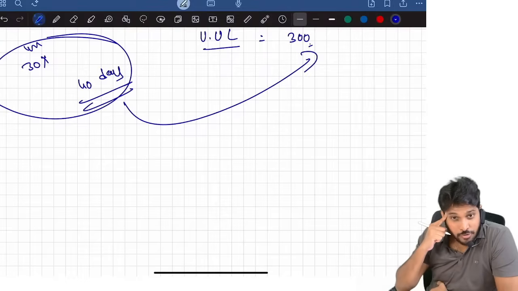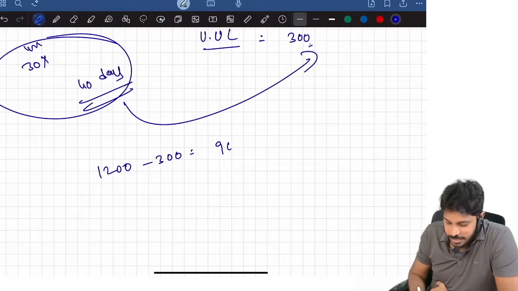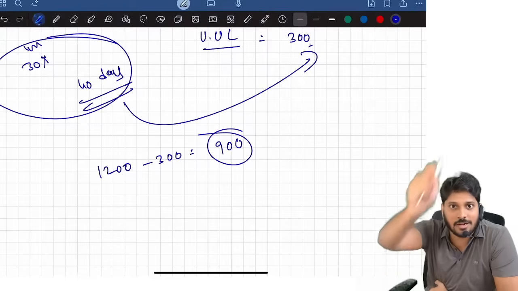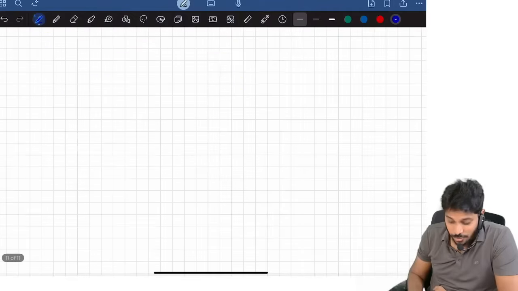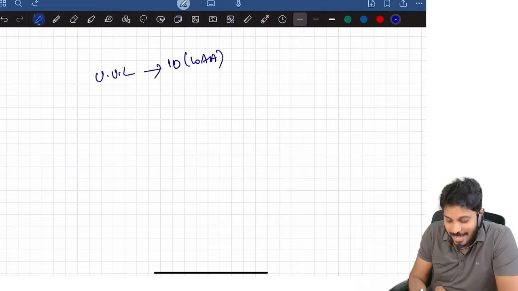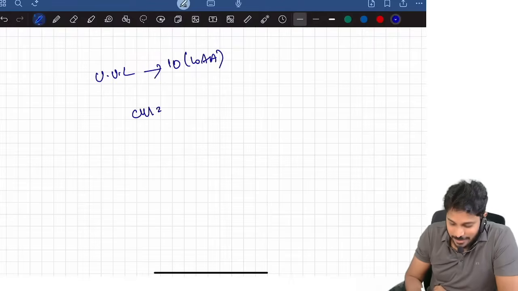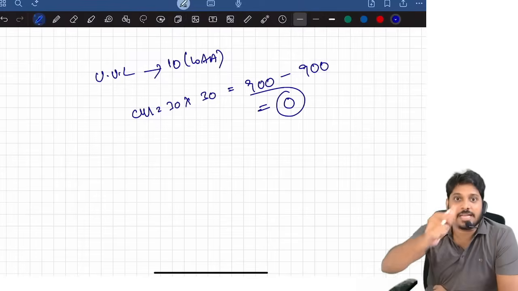Now here you should compute by reverse calculation. First, the employee is eligible for 1200 leaves. Minus unutilized 300 means he utilized 900 days. Now you have computed utilized leaves. Now calculate unutilized leaves as per section 10(10AA). Completed years of service, how many? 30. Leaves available, company 40 or 30, whichever is lower, 30 only, equal to 900. Gross leave is 900. Already the employee utilized 900. So unutilized leave is 0. Exemption will be 0.